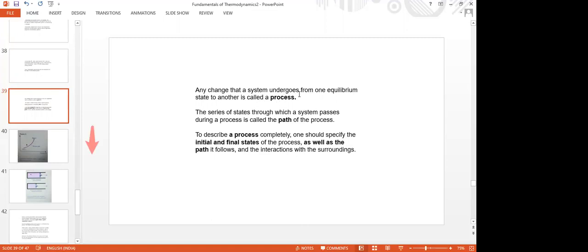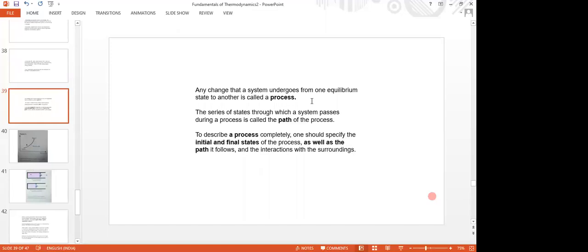We can say that the system has undergone a process, and it may be an isothermal process, polytropic process, or adiabatic process, which we learned in the earlier preliminary classes.